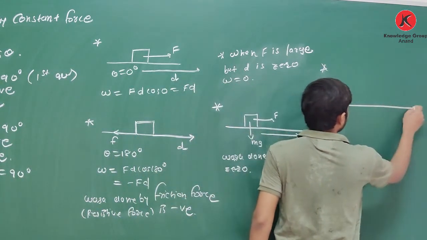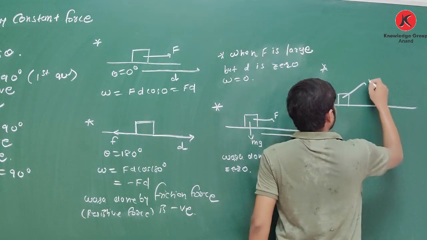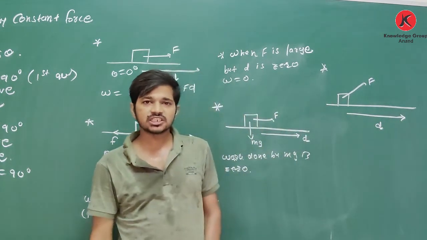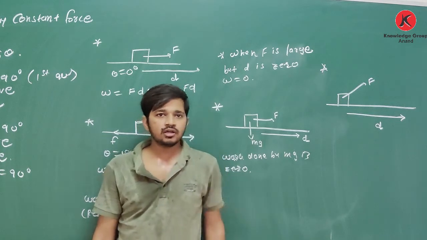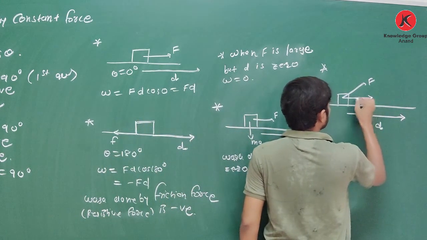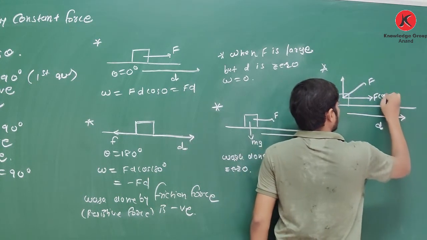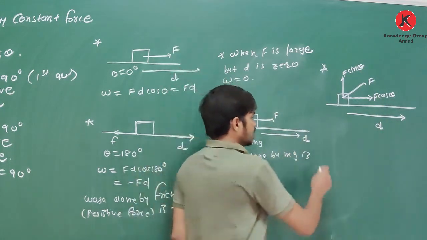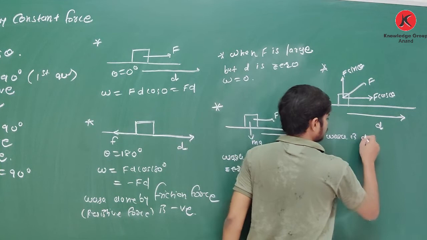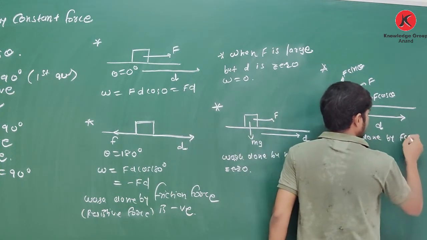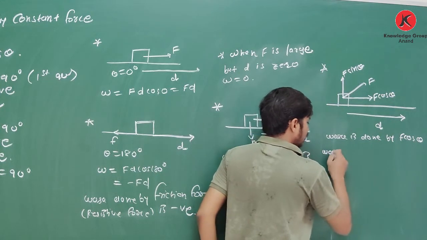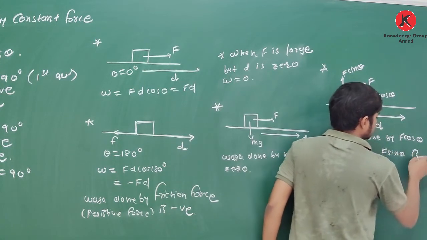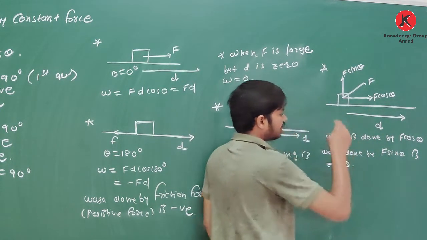Here I will take another example. If it is one block, force F is applied like this, and the object is displaced in this direction, then is this force fully responsible for this displacement? No. Why not? Because we have to resolve this force into two components: F cos theta and F sin theta. Work is done by F cos theta. Work done by F sin theta is 0.